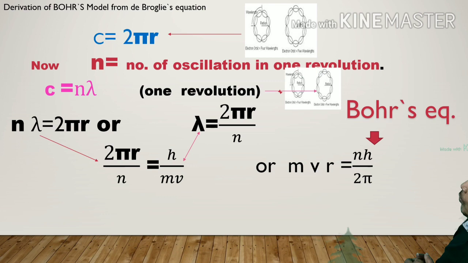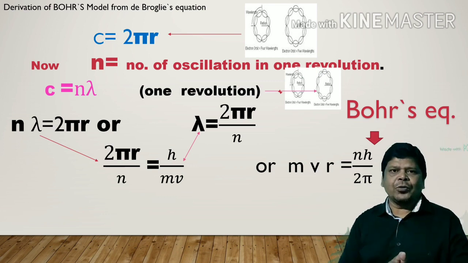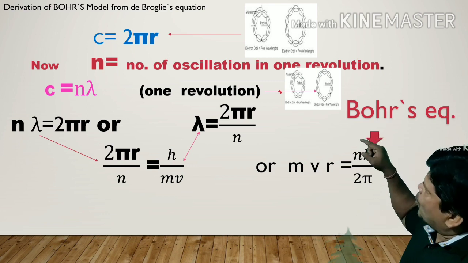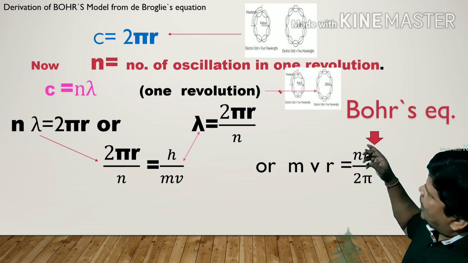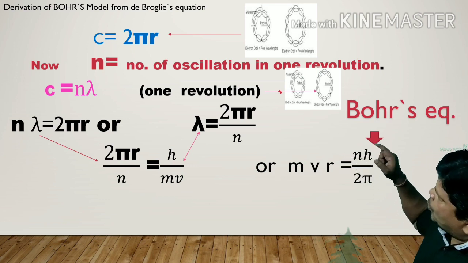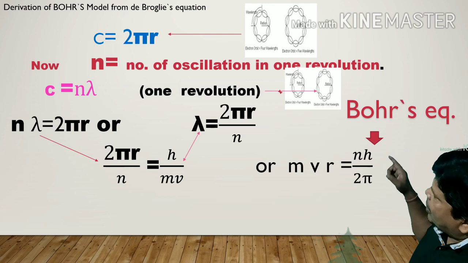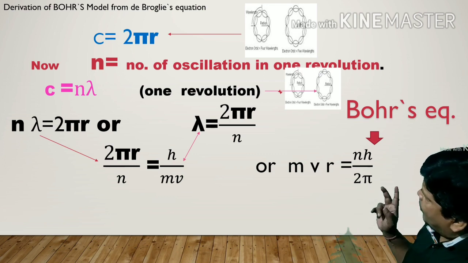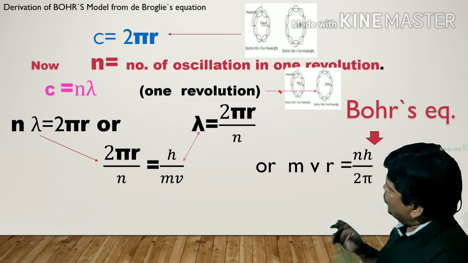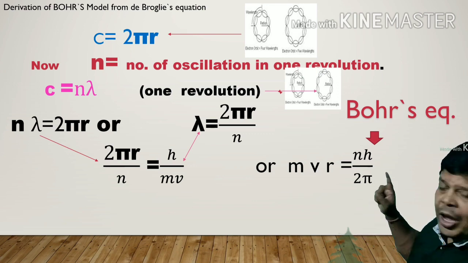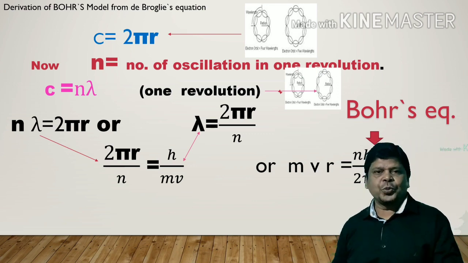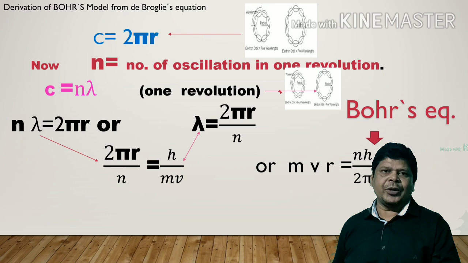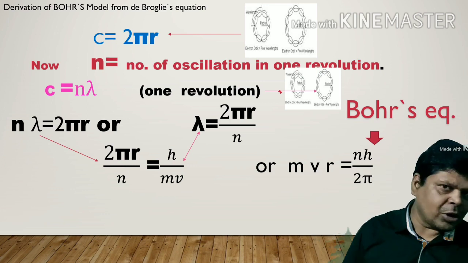If we relate these equations, we get lambda is equal to 2 pi r upon n, but we know lambda is equal to h upon mv from de Broglie's equation, and if we compare these two equations, we get mvr is equal to nh upon 2 pi. This is Bohr's equation. In this way, we can derive Bohr's equation from de Broglie's equation.